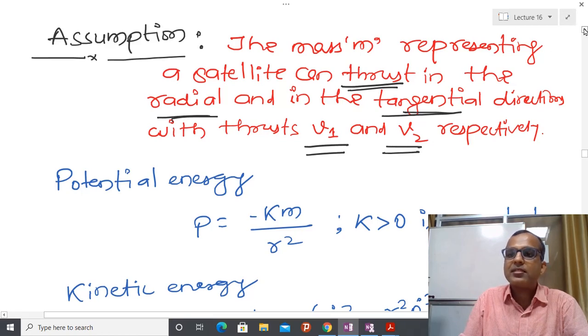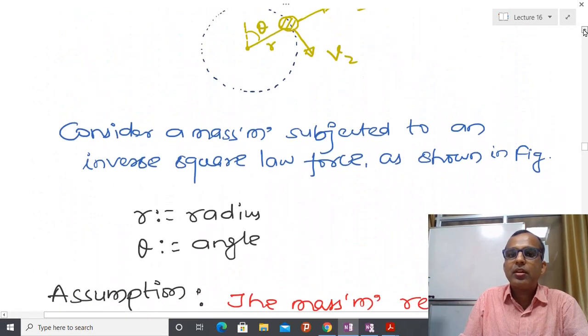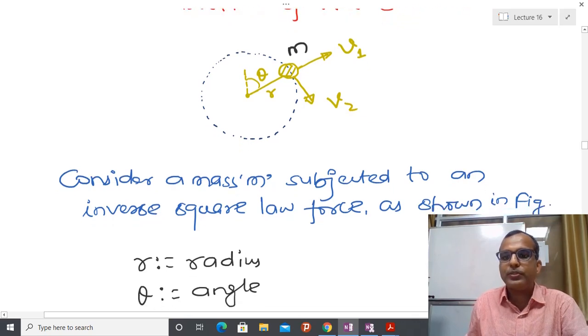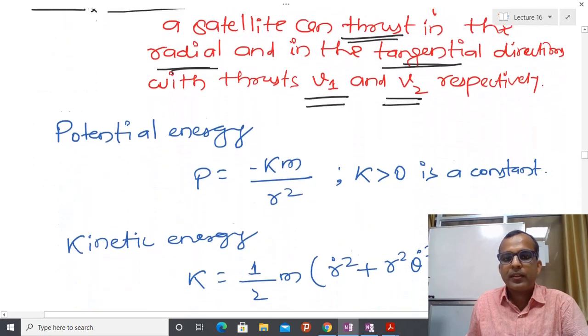And why is that thrust required? Because I have already told you that it is required for two reasons. First, in order to place the satellite in this orbit. Second, in order to maintain this orbit. So because I do not know the external disturbances, that is the role of these two thrusts.